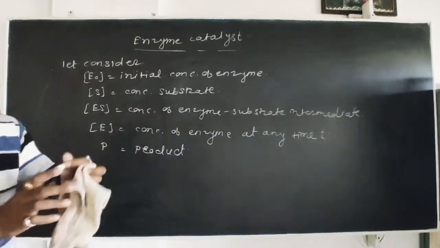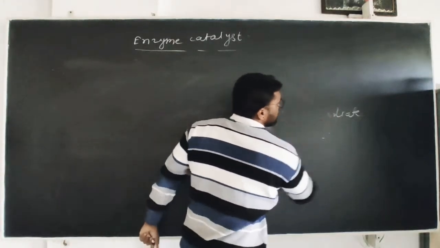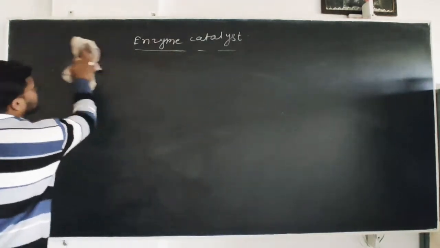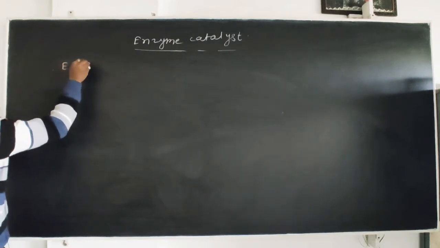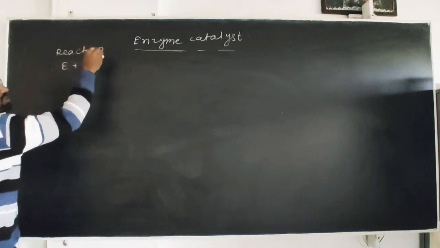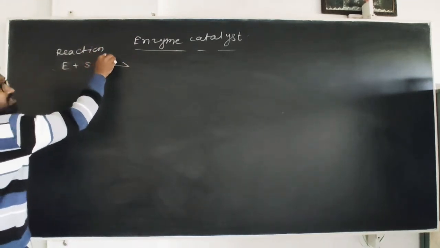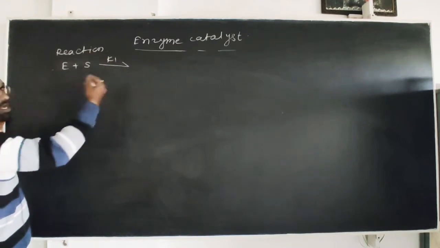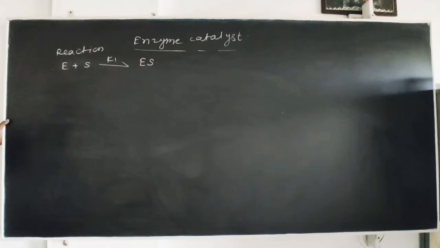So according to this we can write the reaction. Suppose E is equal to enzyme, S is equal to substrate. I am writing the reaction here, right? Then there is a forward reaction with the rate constant k1, and there is a formation of ES, the enzyme substrate intermediate.